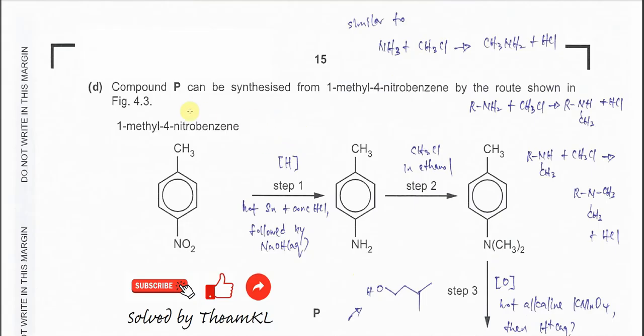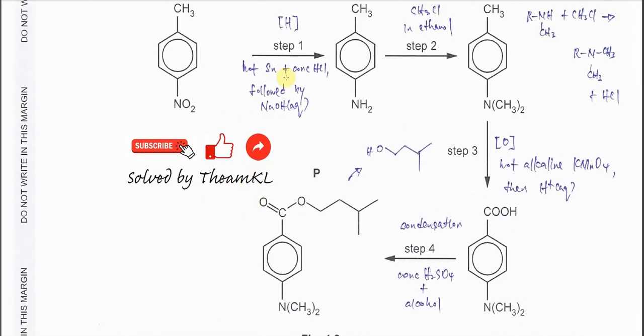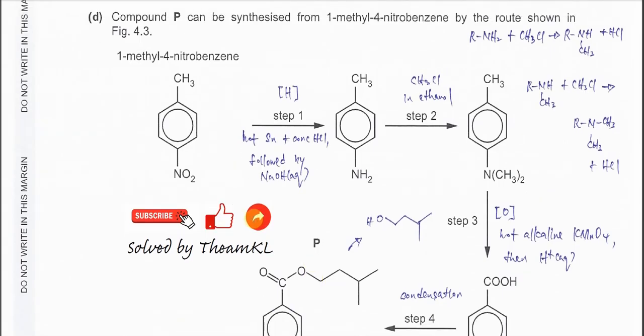Part D. Compound P can be synthesized from 1-methyl 4-nitrobenzene. Okay, this one. We slowly try to go through this step 1, 2, 3, 4. Then eventually it will reach this P. Okay, so now let's start from step 1. So this 1-methyl 4-nitrobenzene will form this. See, the difference is here, the nitro group and this amine.